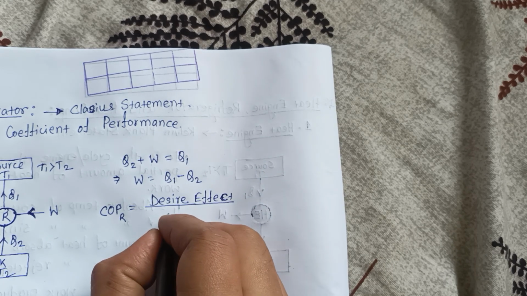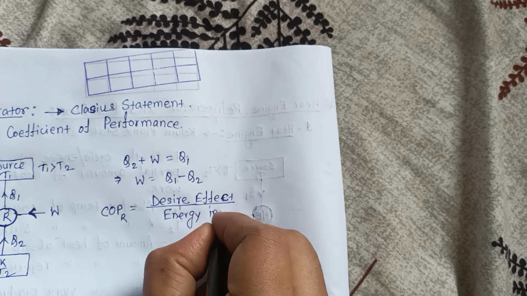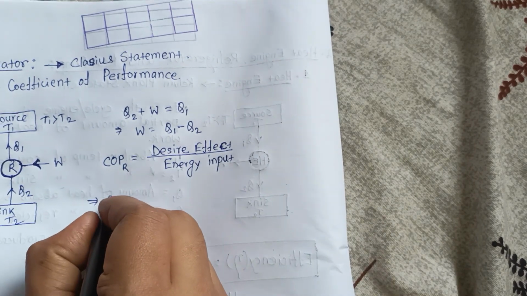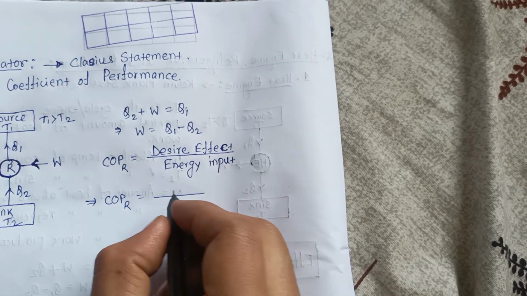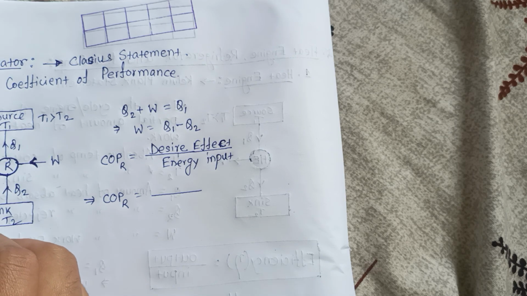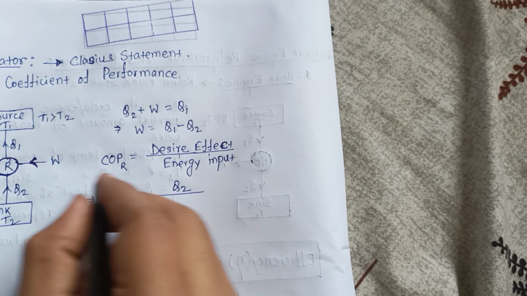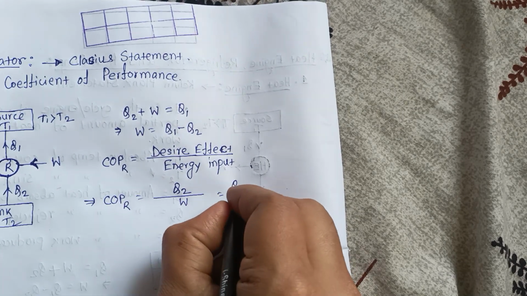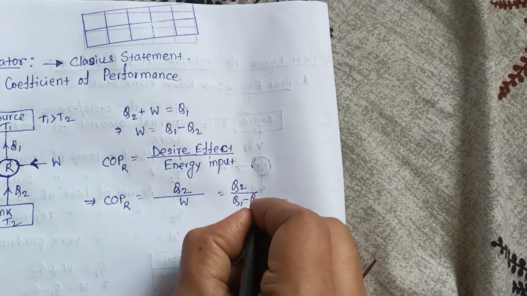So for the COP calculation of R, what is our desired effect? Our desired effect is to cool the sink. So Q2 is our desired effect, and the energy input or work input is W. So you can say Q2 by W, where W is Q1 minus Q2.